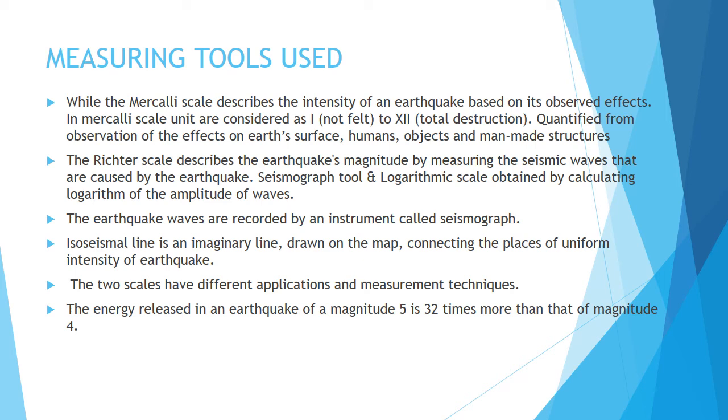The energy released in an earthquake of magnitude 5 is 32 times more than that of magnitude 4. So this much is the difference between the two magnitudes. If you are writing 4, then it is 32 times less than magnitude 5. If you are writing 5, then it is 32 times more than your magnitude 4.